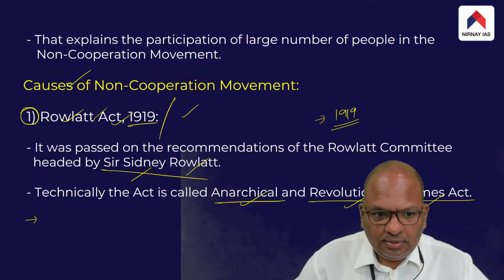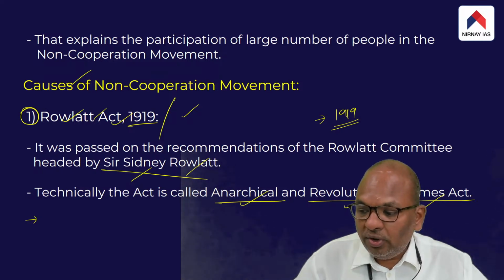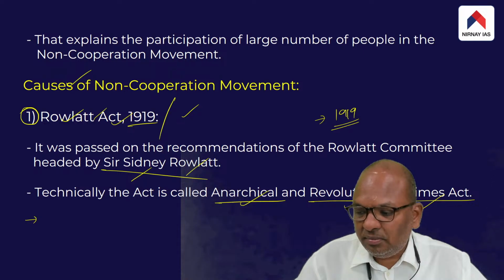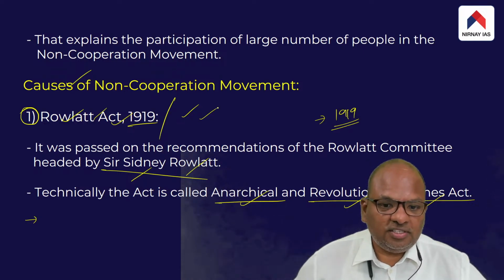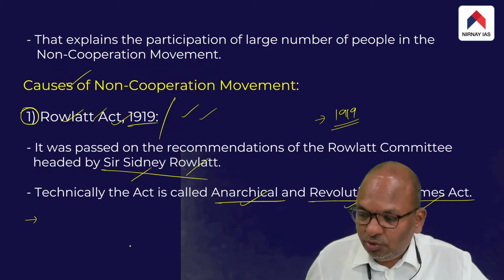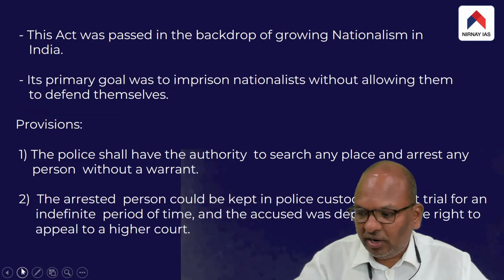This act was passed with a view to check the growing sentiment of nationalism in India. Basically, many of the provisions of this act became a threat to human rights.